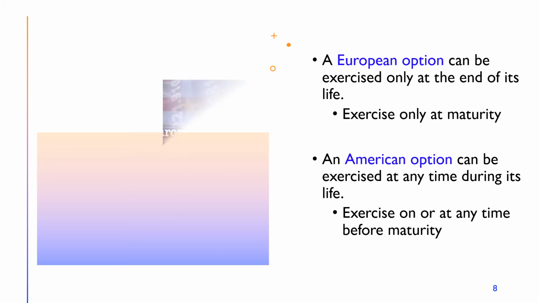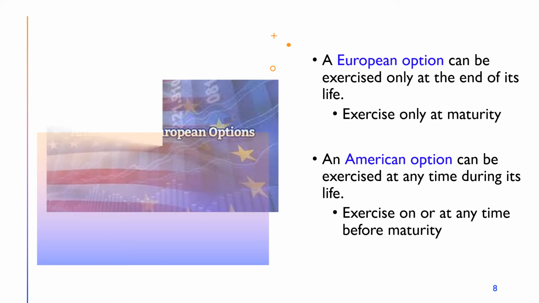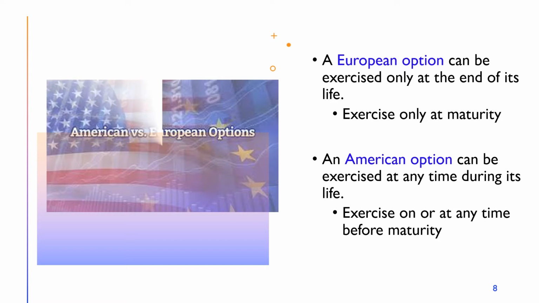Options can be designed to provide a choice of when the contract can be exercised. What are the key differences between European and American options? A European option can be exercised only at the end of its life, that is, on the maturity date. An American option can be exercised at any time during its life. An American option can be exercised on or at any time before maturity.